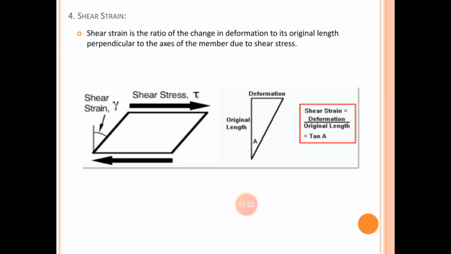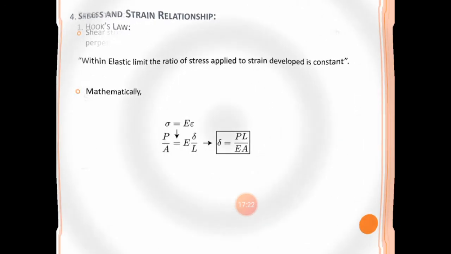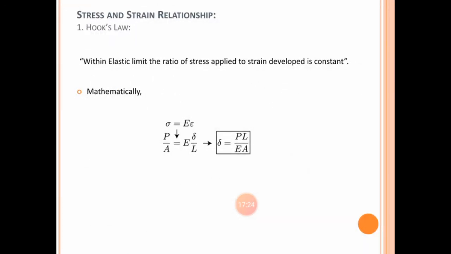And once again, if you require the shear strain value, then you should have the deformation upon original length. From the triangle diagram, if you take the ratio of deformation upon original length, you get the tangent of the angle. So this is the shear strain that we have discussed. Then it's time to discuss the stress and strain relationship.